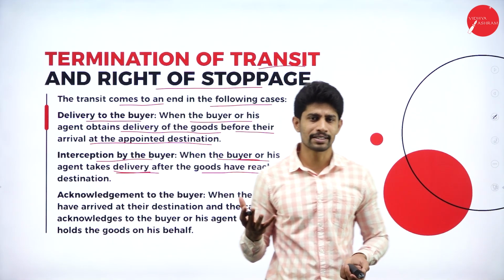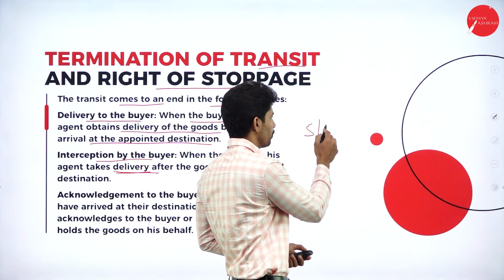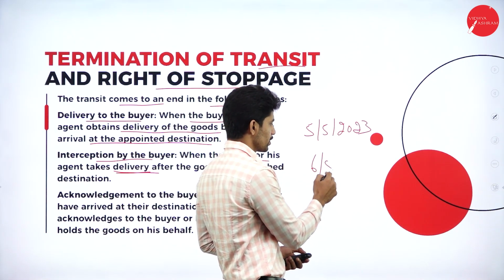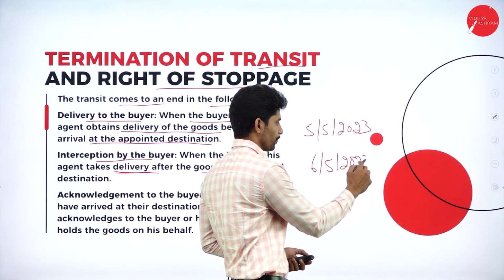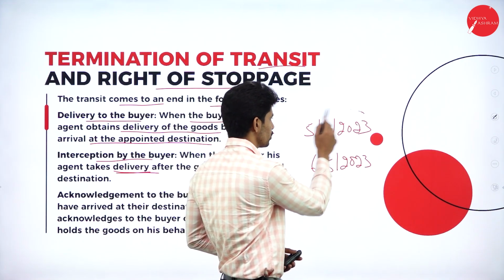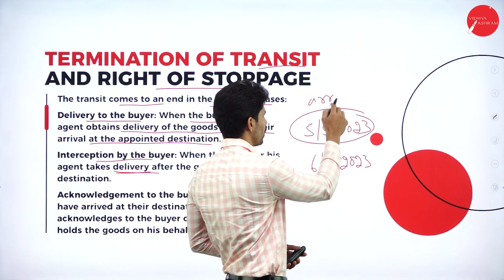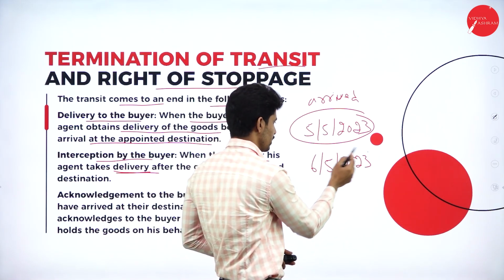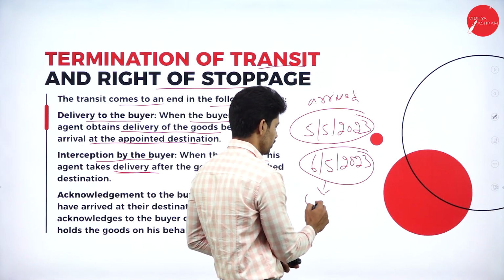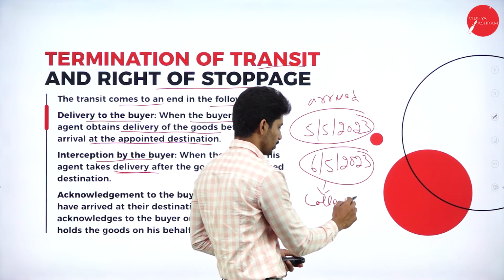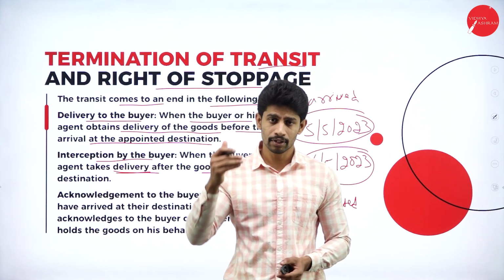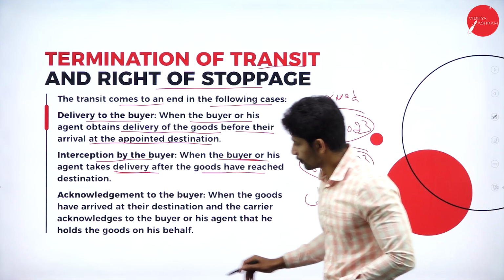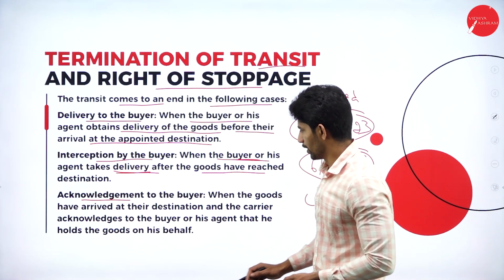So we had given one date, for example, let us say 5th May 2023, but the goods is collected on 6th May 2023. The goods arrived on 5th May, but when it is collected, it is collected on 6th May. That is, after the goods reach the particular point, the goods is collected by the buyer. Next, acknowledgement to the buyer.